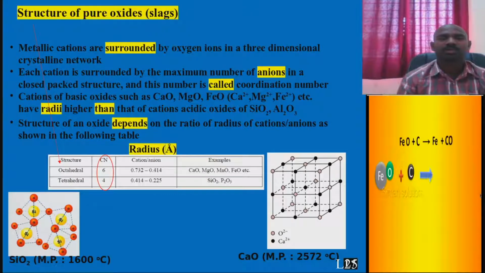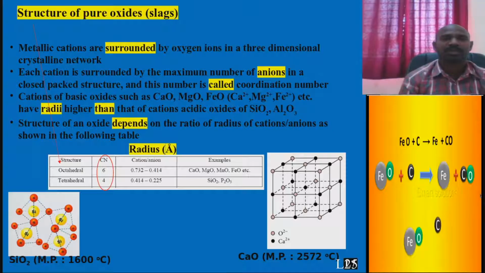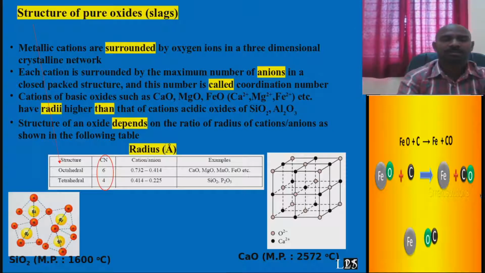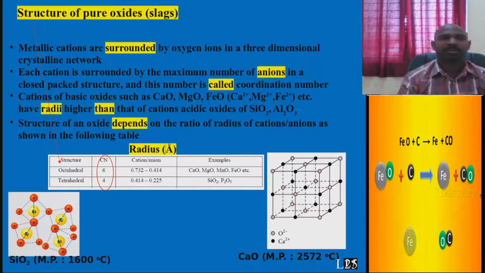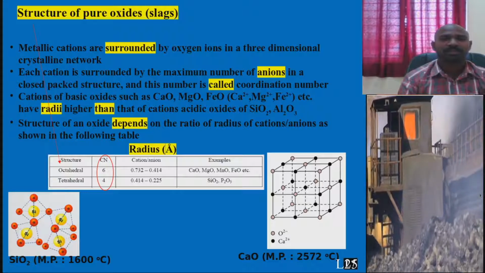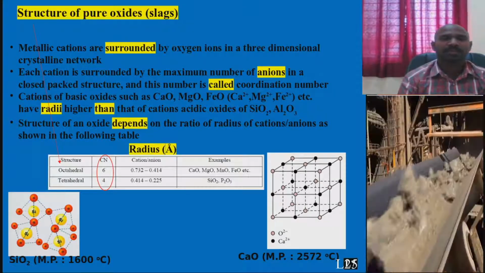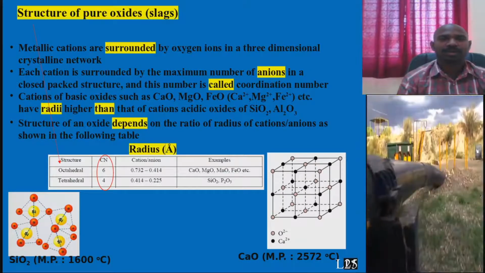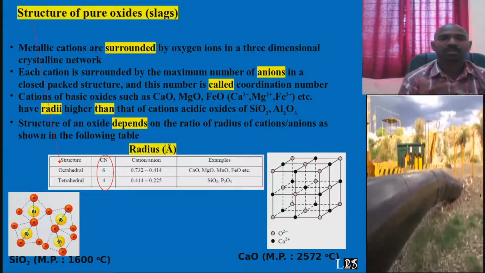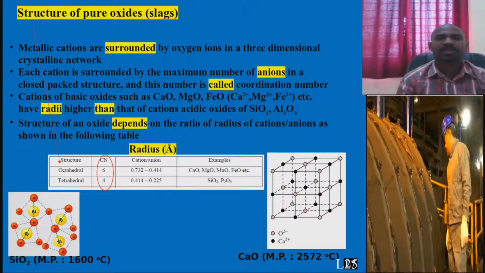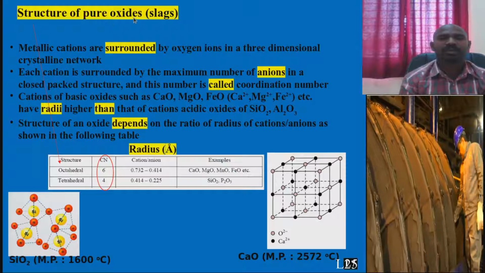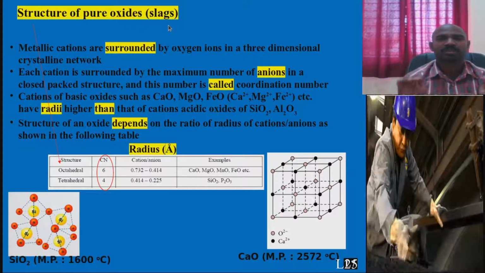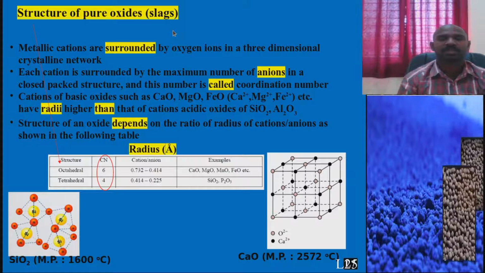As in the last class, I talked about slag. What is the definition of slag? Types of slag, acidic oxides and basic oxides. There was one quotation I gave: make a slag, then slag will make steel based on the requirement, application, and it modifies. So that is why one needs to know about the slags before the steel making process. Basically all the slags are pure oxides or sulfide forms, and you will find combinations of those things.